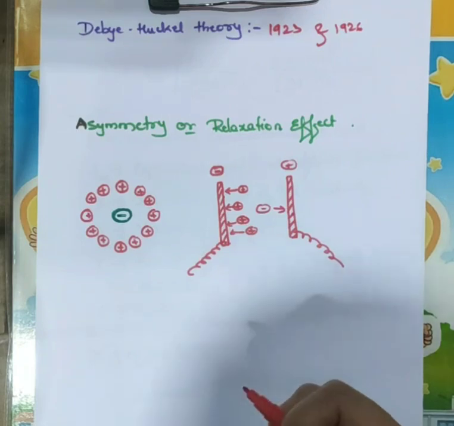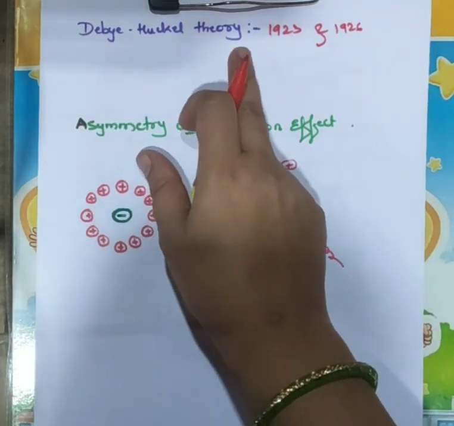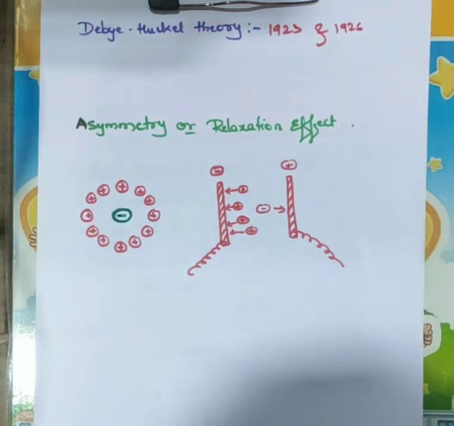Today we are going to study the last part of electrochemistry, that is Debye-Hückel theory, and next we are going to study transport number or Hittorf's number and the derivation for the transport number and Hittorf's number. Okay, now let us see the Debye-Hückel theory.